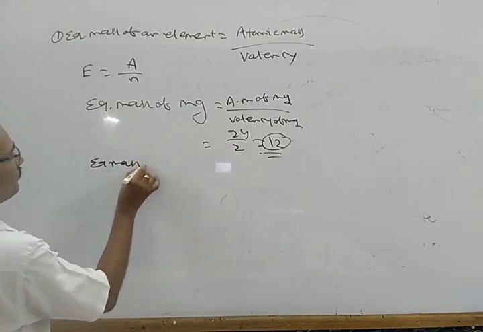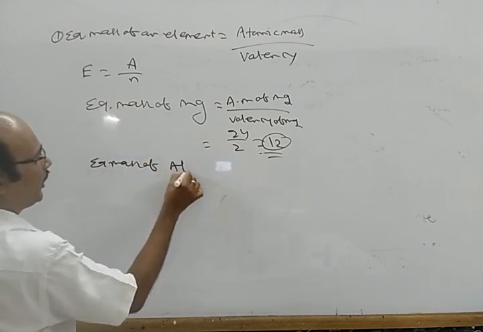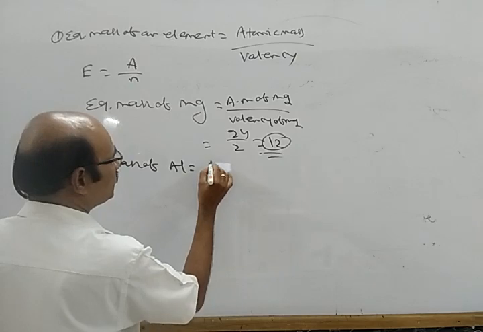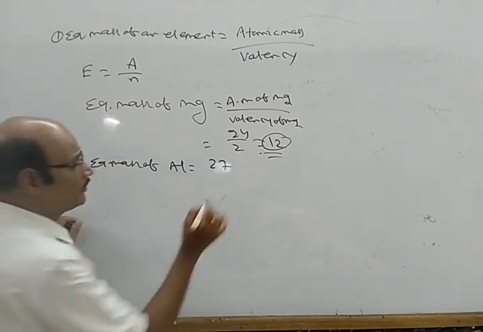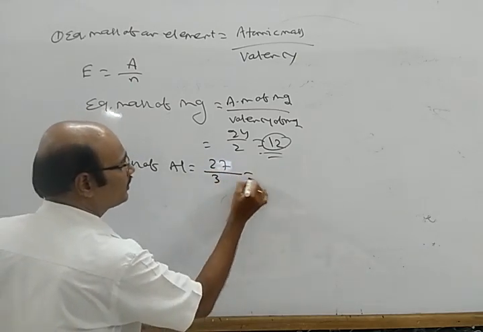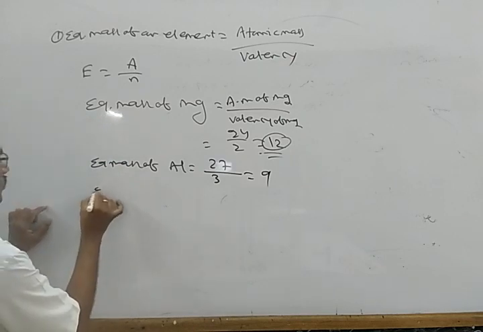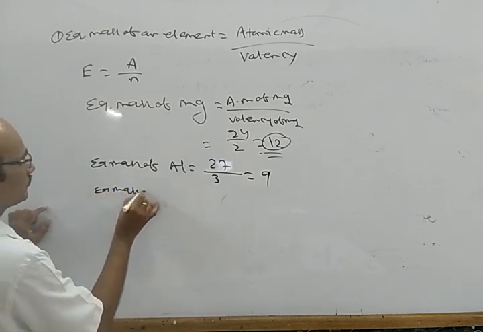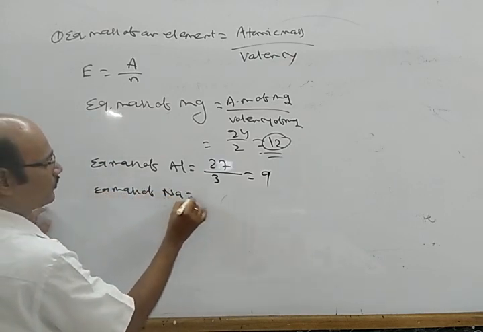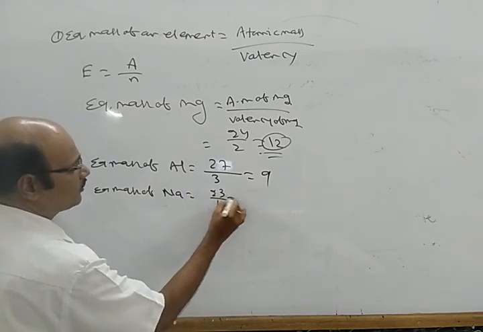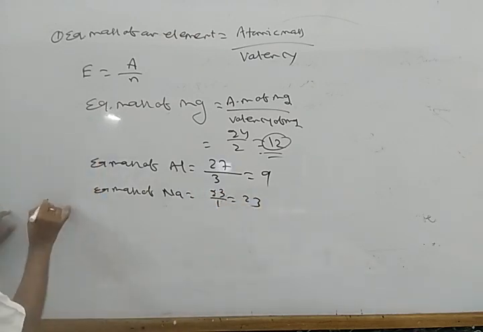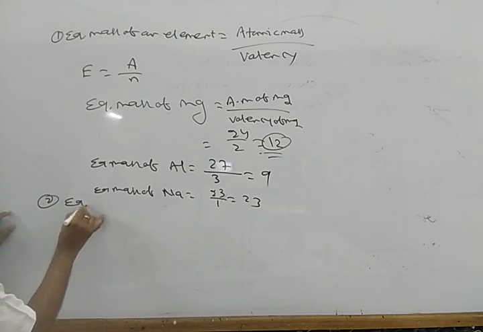E equal to A by n. The equivalent mass of aluminum is the atomic mass 27 divided by valency 3, which equals 9. The equivalent mass of sodium is the atomic mass 23 by 1, which equals 23.